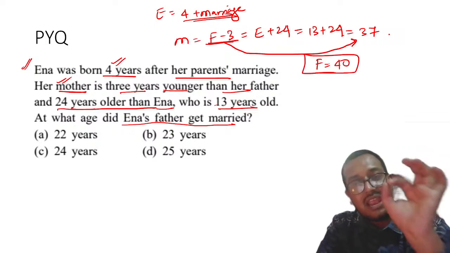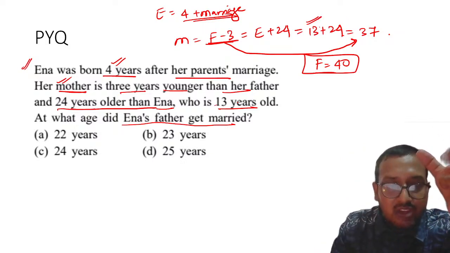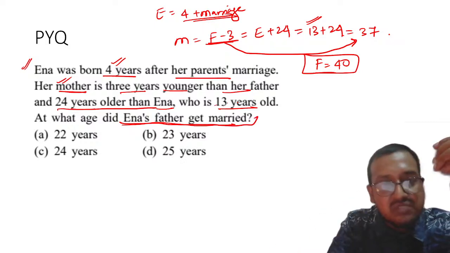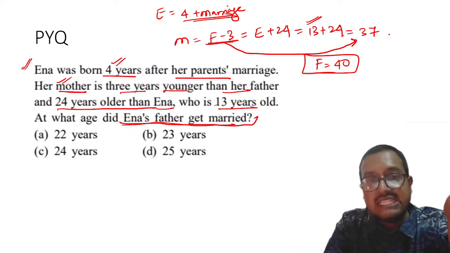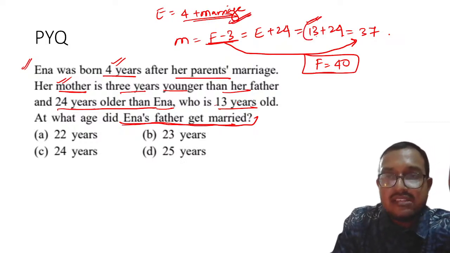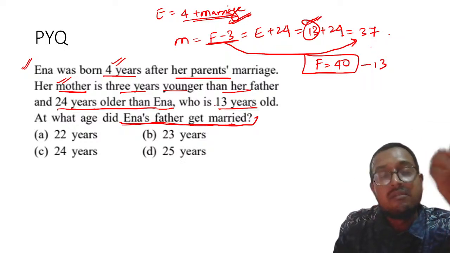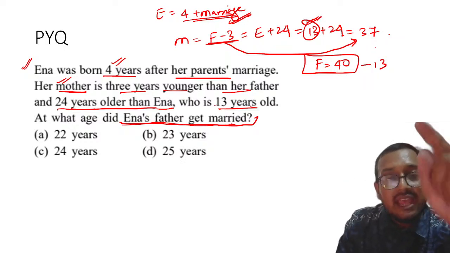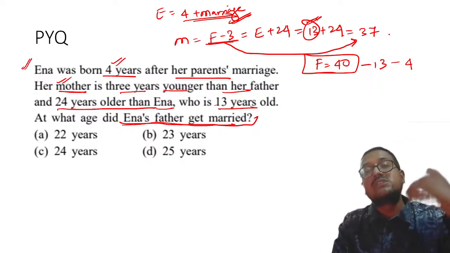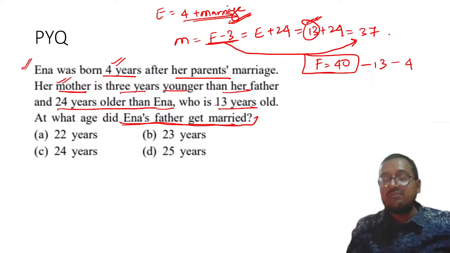But you know that at the same point of time, Anna's age is 13. And at what age did Anna's father get married? That is the question. To find that marriage age, since Anna is 13 years old, obviously we have to subtract 13 because we have to go 13 years back when Anna was just being born, and Anna's birth was 4 years after marriage. So obviously we have to go 4 years further back because at that time both of them got married.